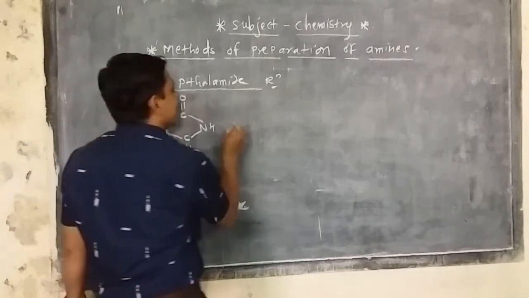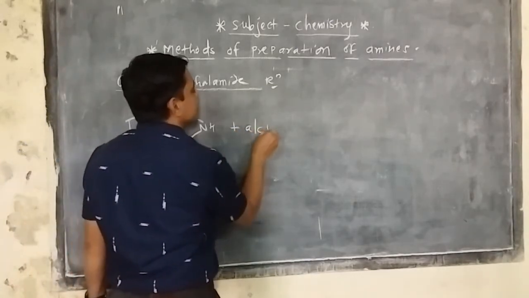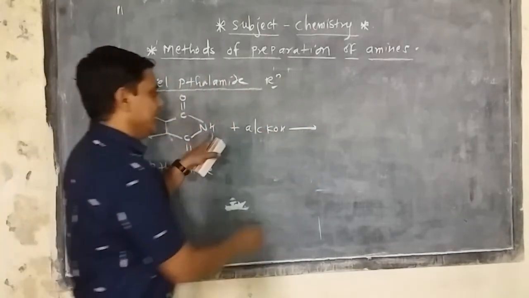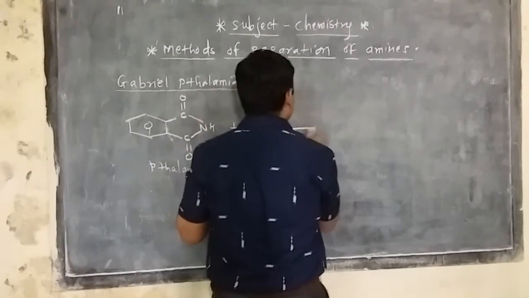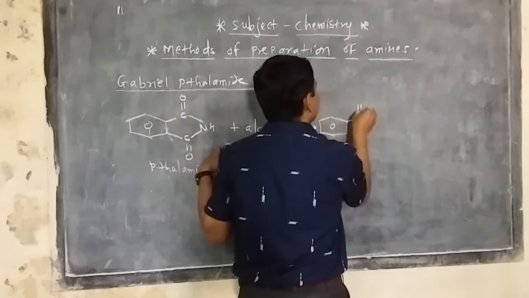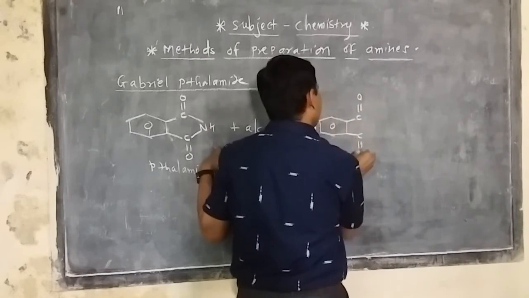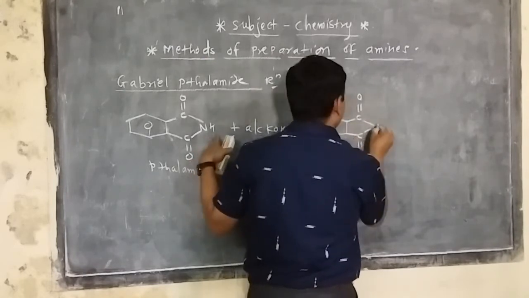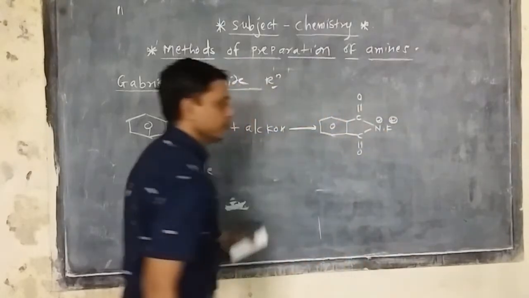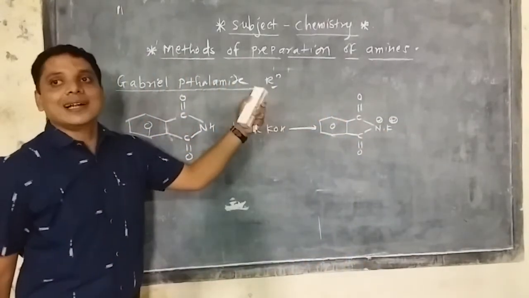Now in this phthalimide, suppose alcoholic KOH reacts in the first step. See what happens here. The H and OH combine and the K reacts here. So we get this product: C double bond O, C double bond O, and this N carries a negative charge and potassium carries a positive charge. This is the potassium salt of phthalimide.